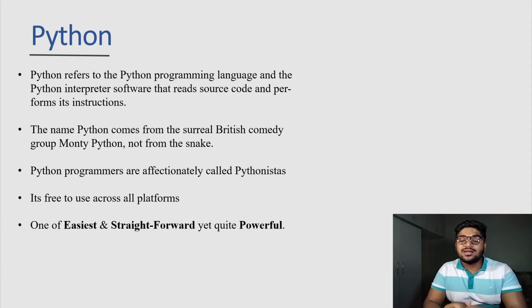So why Python? As I told you, Python is really simple, with simple syntax. It's a very powerful language. We can make web applications. We can make Android applications. We can do artificial intelligence, machine learning, automation using Python. So let's see a bit of history of Python.